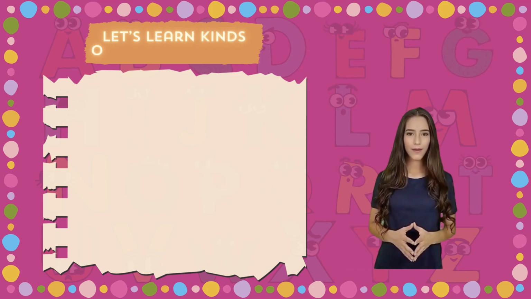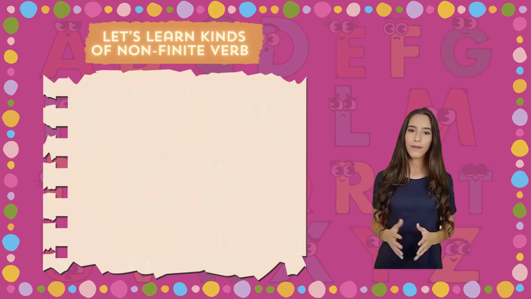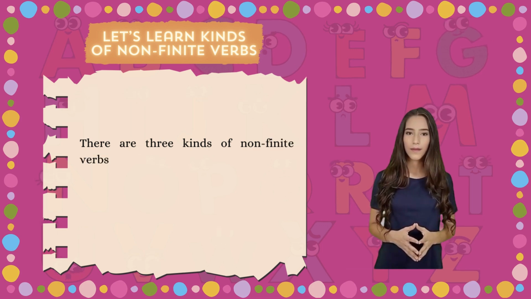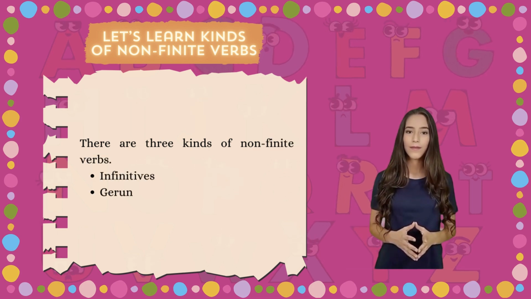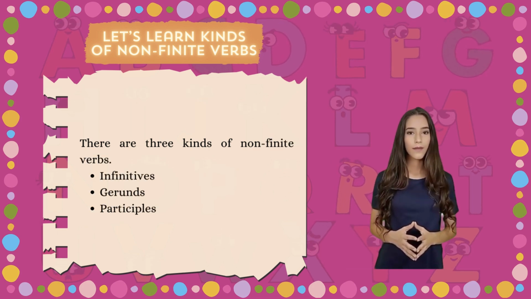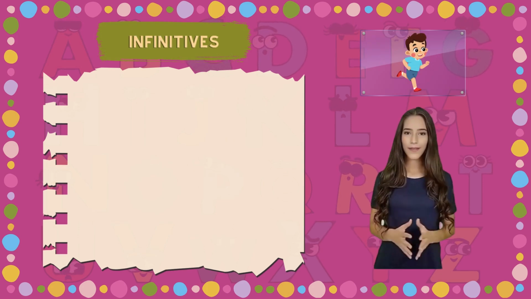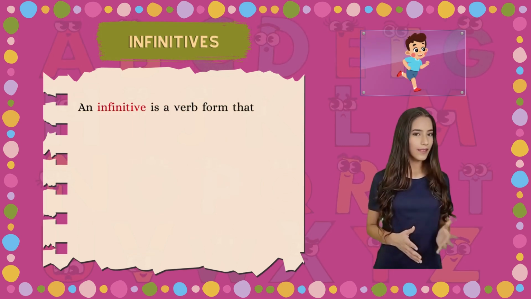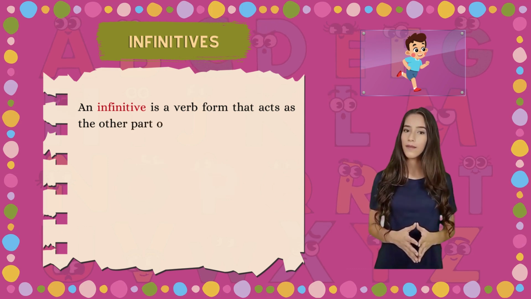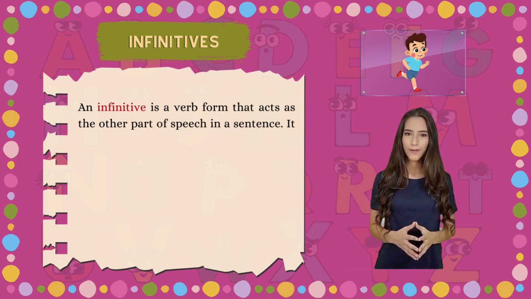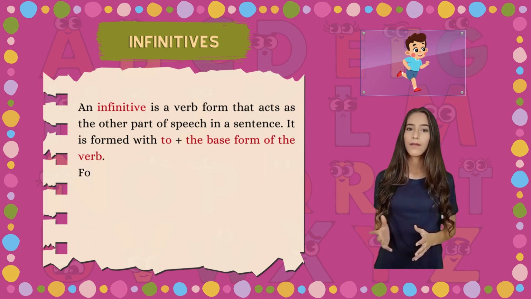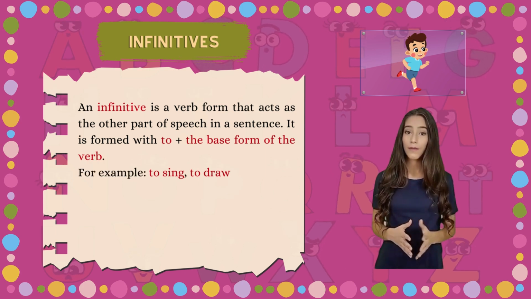Let's learn kinds of non-finite verbs. There are three kinds of non-finite verbs: infinitives, gerunds, participles. Infinitives. An infinitive is a verb form that acts as the other part of speech in a sentence. It is formed with to plus the base form of the verb. For example, to sing, to draw, etc.